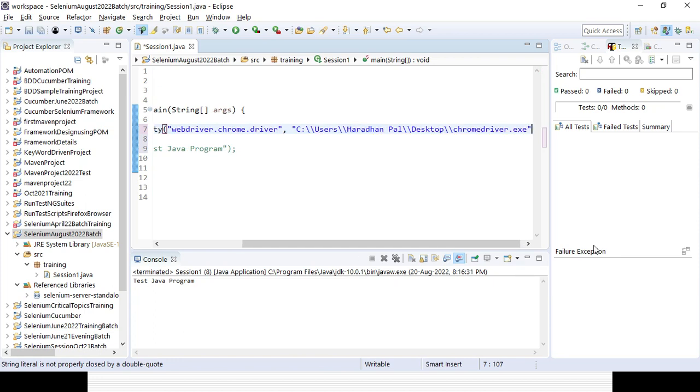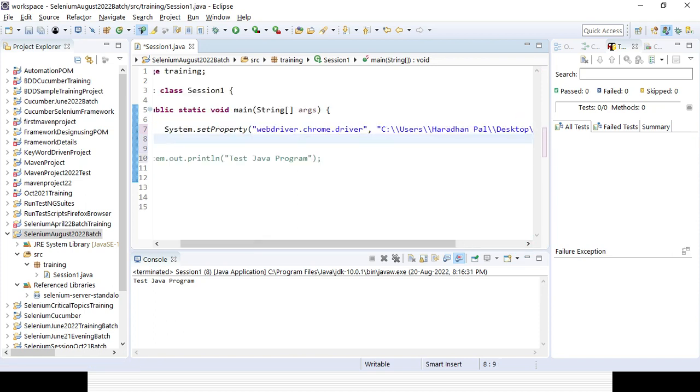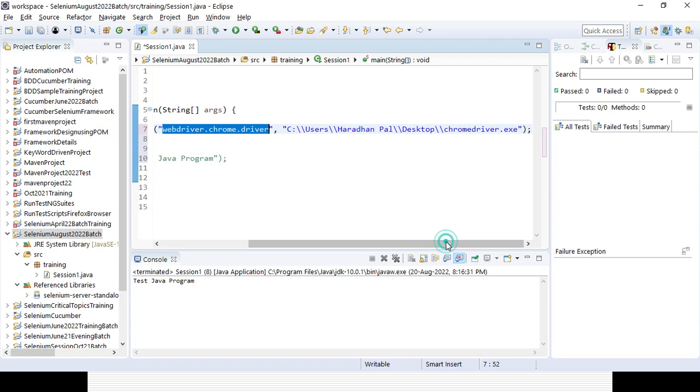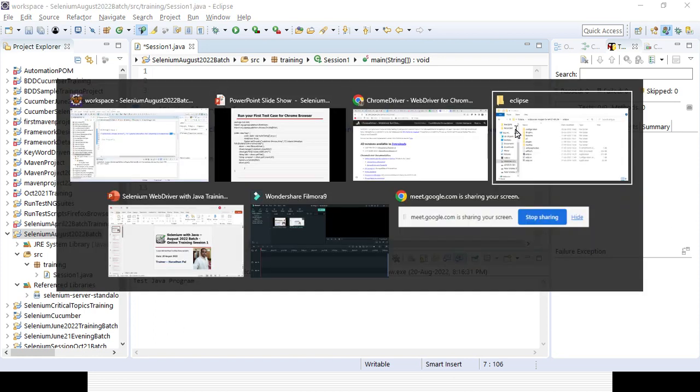Now you can see the error message is gone. Then you need to end with a semicolon, because every line will end with a semicolon in Java, and Java is case sensitive. So my setup part is done for the Chrome browser. System.setProperty, webdriver.chrome.driver will be fixed for the Chrome browser, and in the second part I am giving the path of the Chrome driver, right? This is my path location, this is the name, and this is the extension of the file, the .exe file. So that is the way you need to give it.